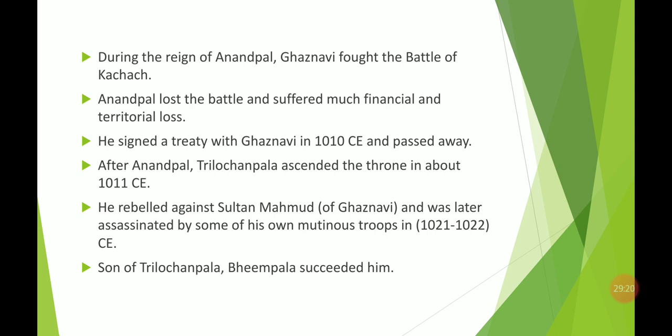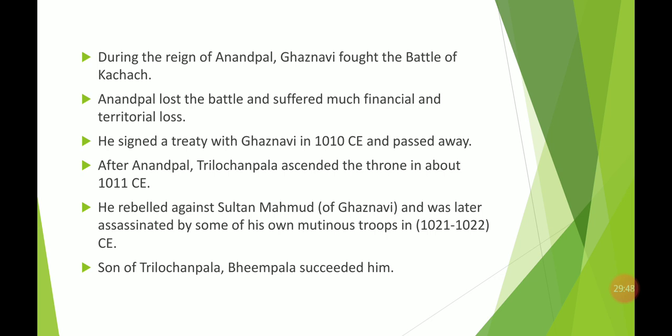So to protect himself or his territory, he signed a treaty with him, and that treaty was signed in 1010 CE. But after signing the treaty, he passed away, and after him Trilochan Pal ascended the throne in 1011 CE, and he rebuilt the Sultan Mahmud of Ghazni.